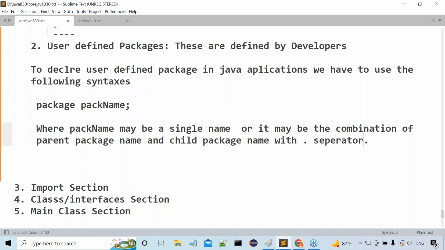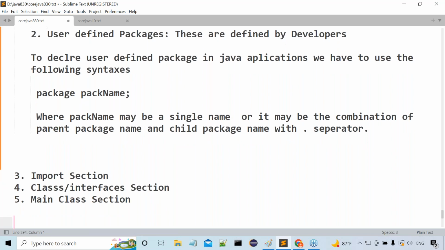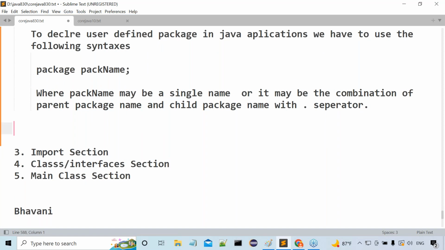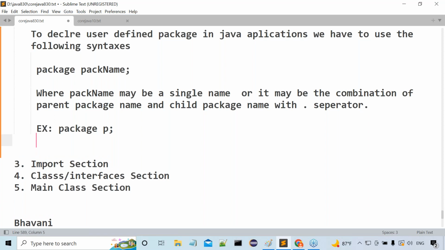I'll give more clarity, don't worry for that. With a dot separator. Let's take some examples. Observe carefully. Either we can use package P. Valid or not? That P is the package name. Is that package name a single name or not? Yes, it is a single name. That's okay. Either we can use like this.